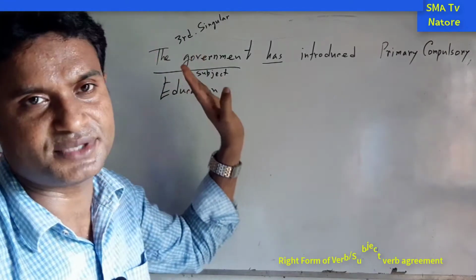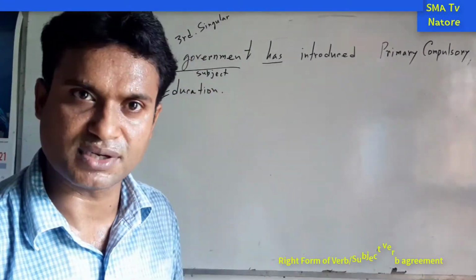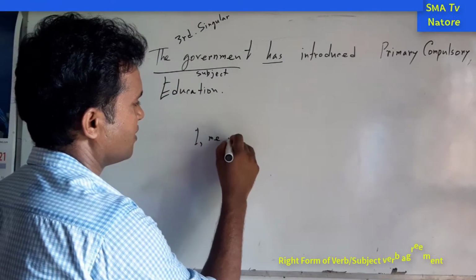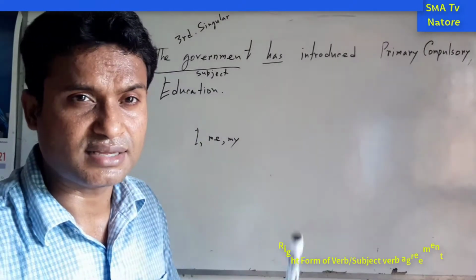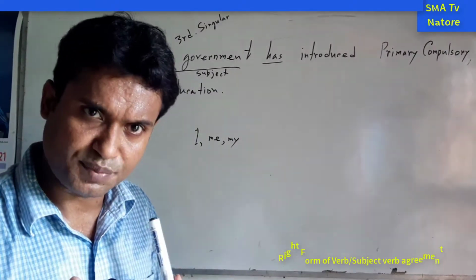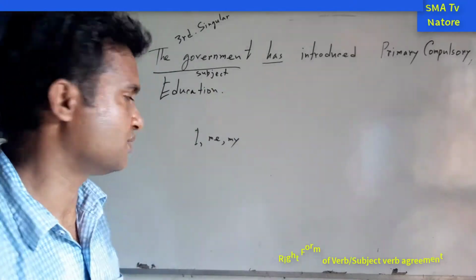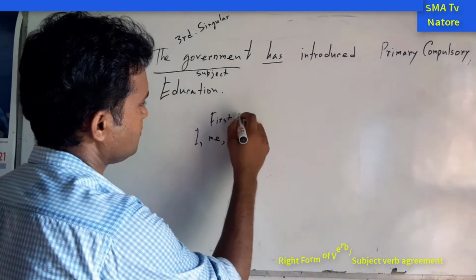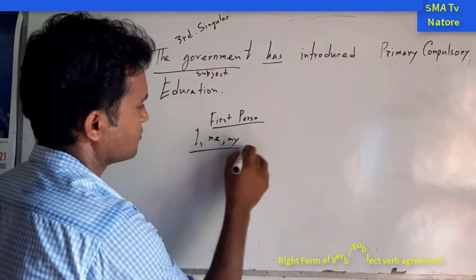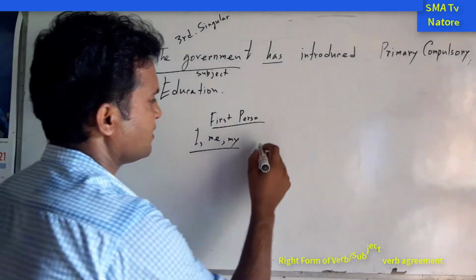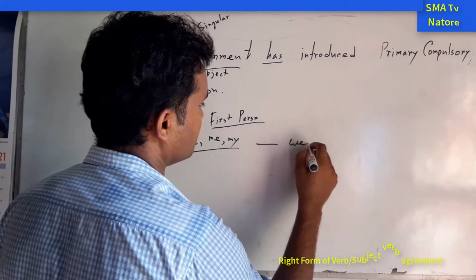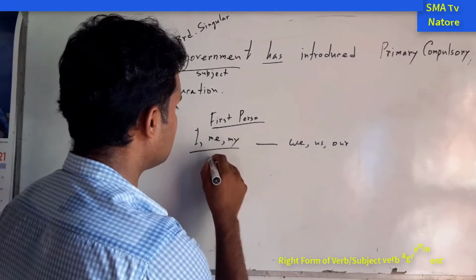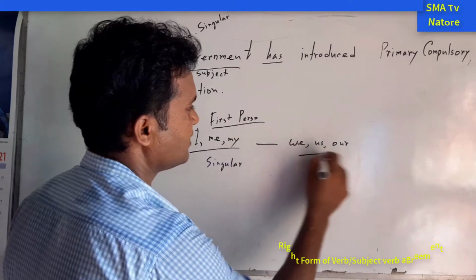For this reason, this is the subject, third person singular number. So what is third person? We know that first person, for example, I, me, my, these words are indicating about me. These are the first person singular number, but this one is the first person plural number. For example, we, us, our, these are the plural form. These are the singular and these are the plural form.